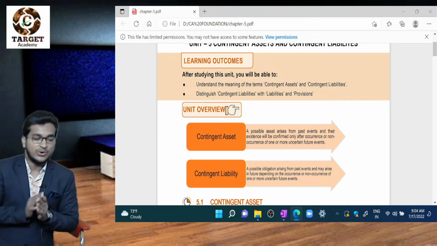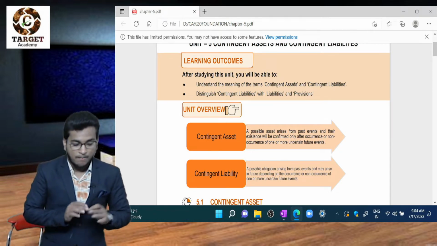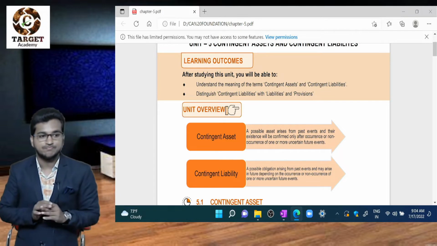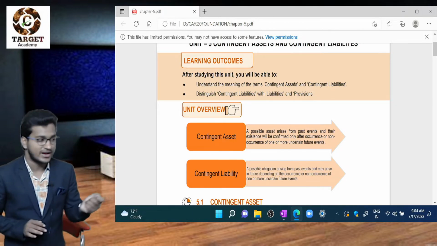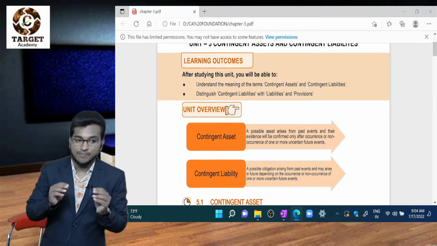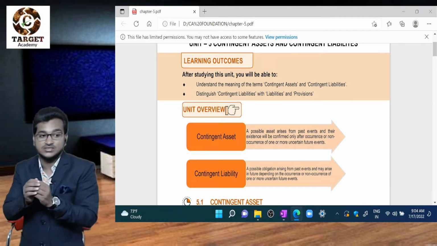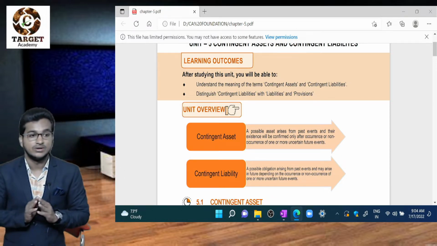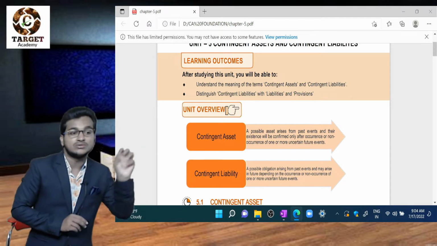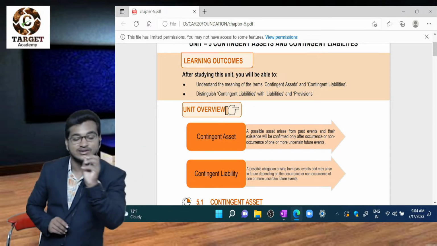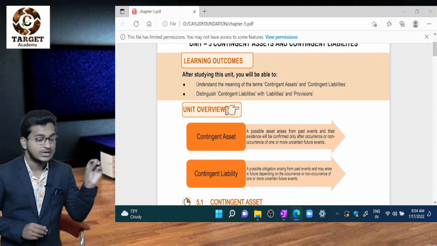If the case is going on and the possibility of receiving that cash is more, that means the chances of winning the case are more, then that 70,000 is called a contingent asset. What is that? Contingent asset.